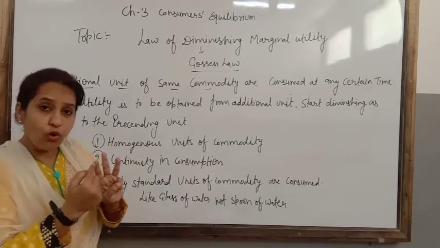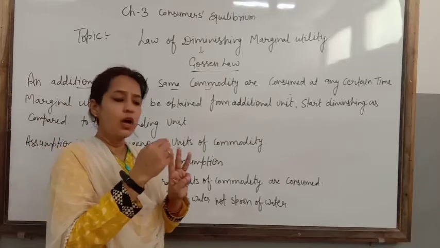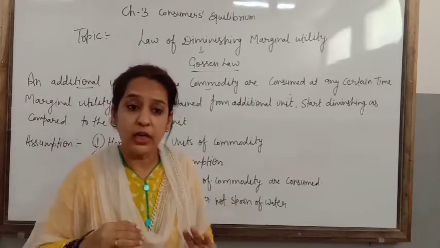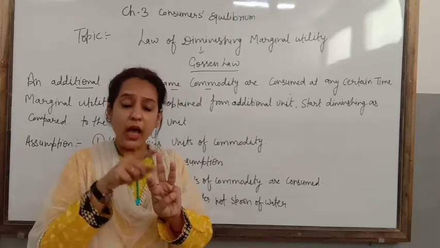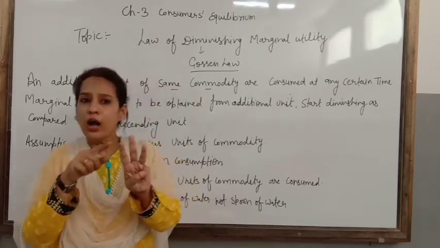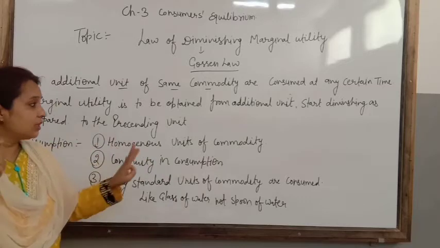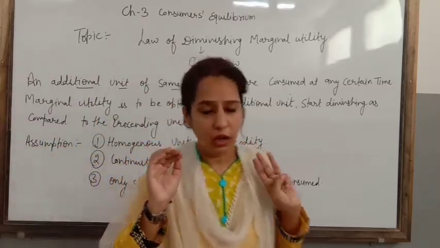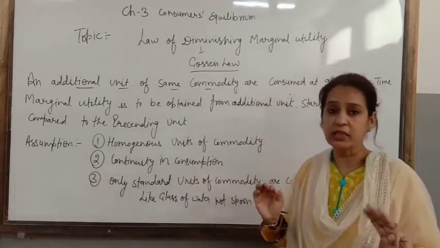Because as more and more units we are consuming, our satisfaction goes on decreasing. Our marginal utility is decreasing as compared to the preceding units. This is known as the law of diminishing marginal utility.